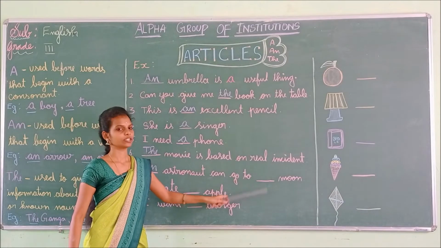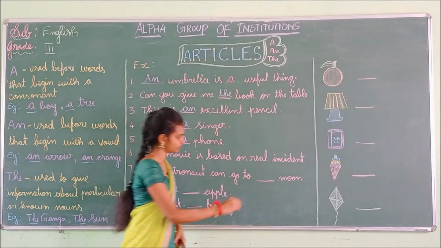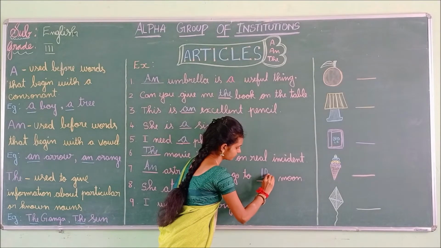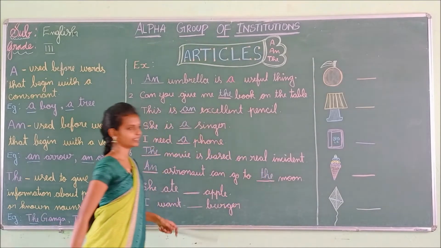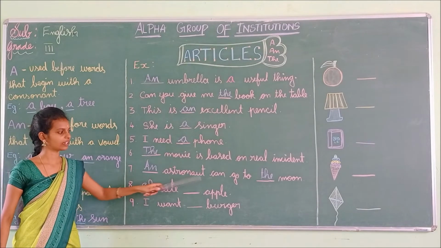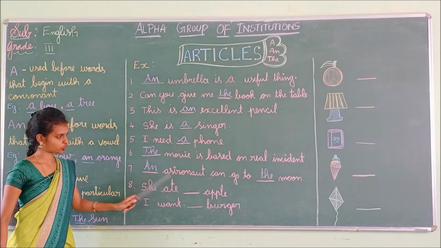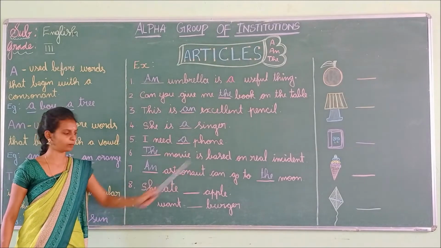Can go to dash moon. Okay, here we are going to use the. Okay, read the sentence again. An astronaut can go to the moon.